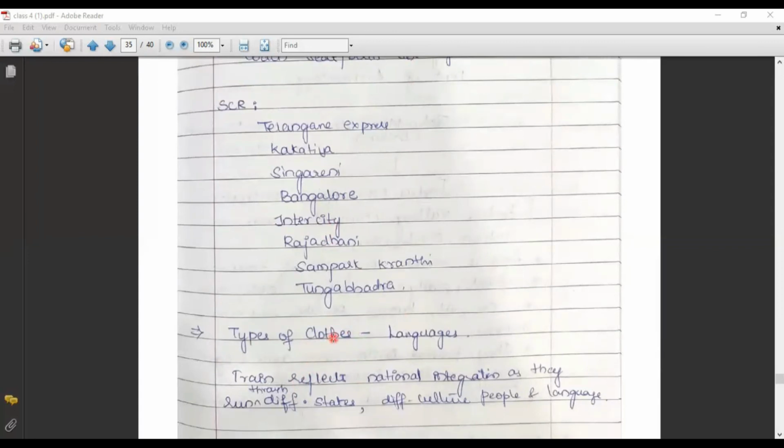Now coming to the next topic, types of clothes and languages. Different types of clothes and people speaking different languages we could find in different means of transport systems. A train reflects national integration. Why? Because it runs through different states, with people of different cultures and languages. So we call the train national integration.